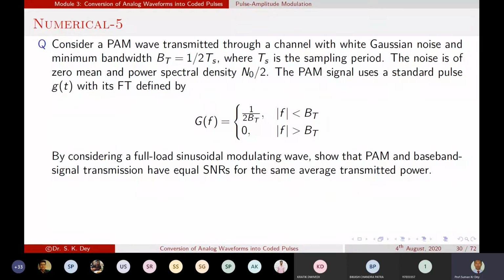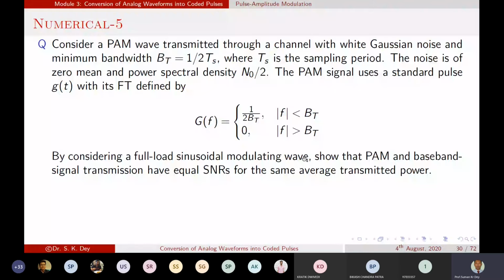Okay. So normally, as informed, consider a full load sinusoidal modulating wave. That means we can consider a sinusoidal signal, say A cos 2 pi f_m t. That is your baseband signal or modulating signal, and we don't know the frequency f_m value.